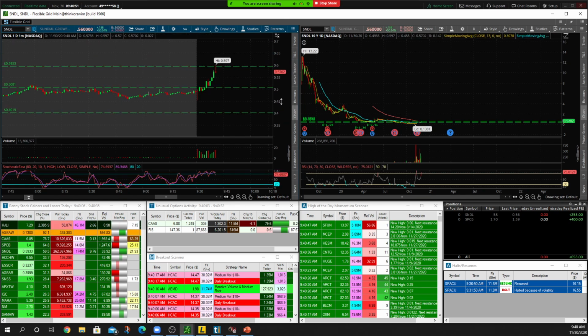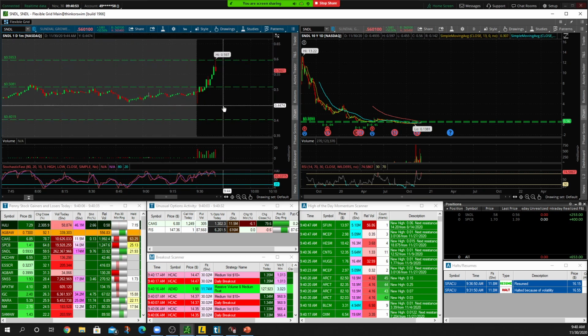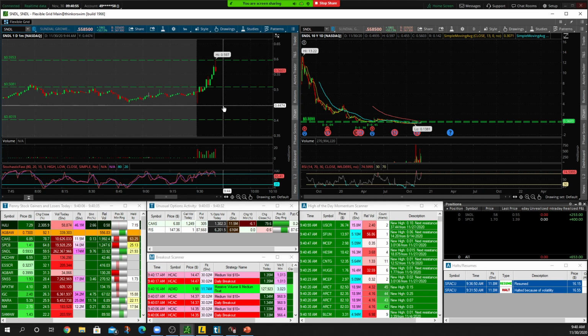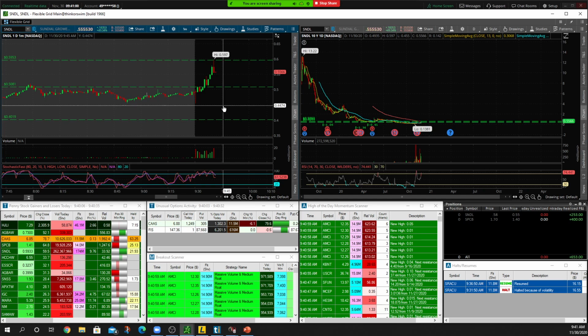Definitely a nice little chart too. Nice setup there. I mean, it couldn't be any better than that. That was super easy. Price action was good, taking out the sellers, bringing those stops up. Nice little trade there.